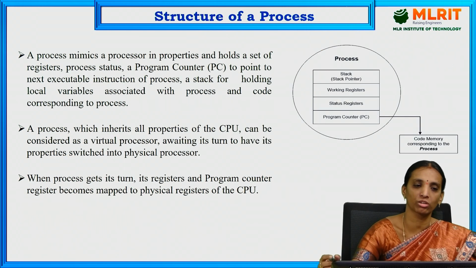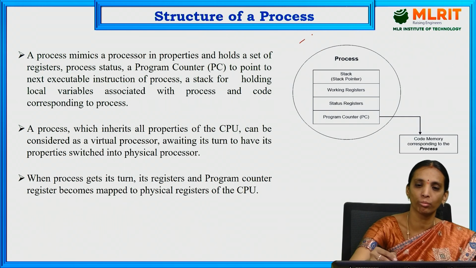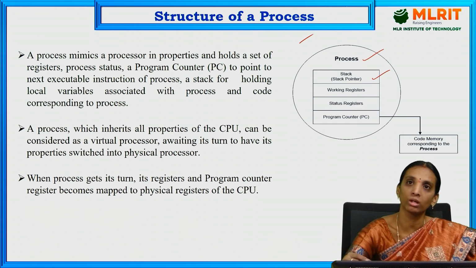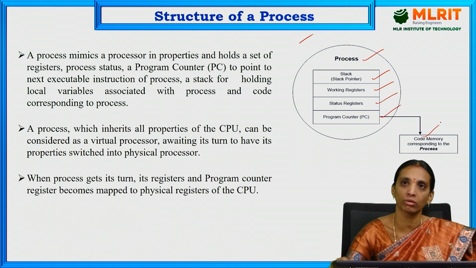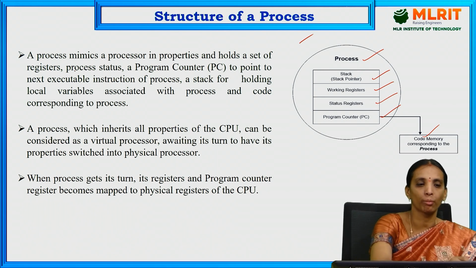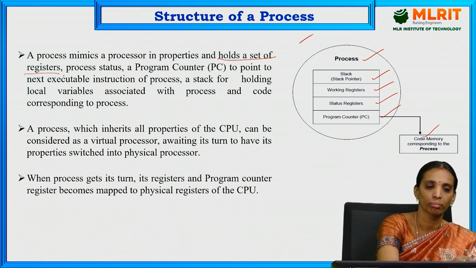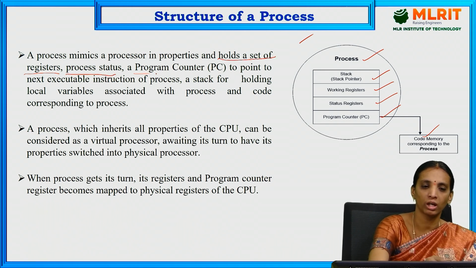Next is the structure of a process. So how would a process look? In the process we may have a stack pointer, registers, status registers, program counter and code memory for that particular process. A process mimics a processor in properties and holds a set of registers, a process status register, a program counter, a stack and code corresponding to the process.